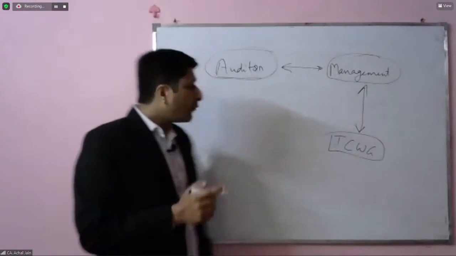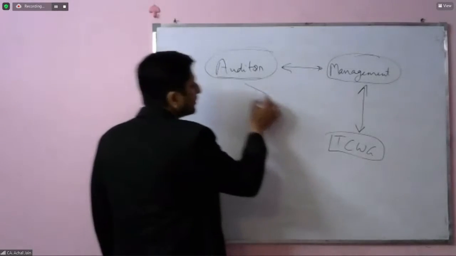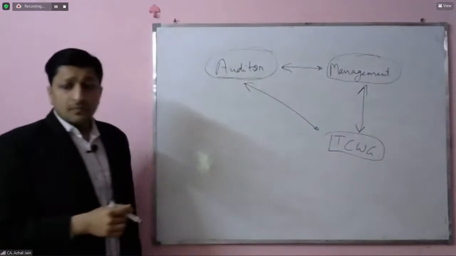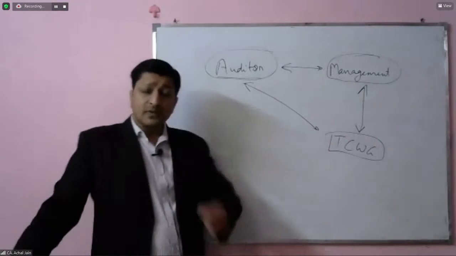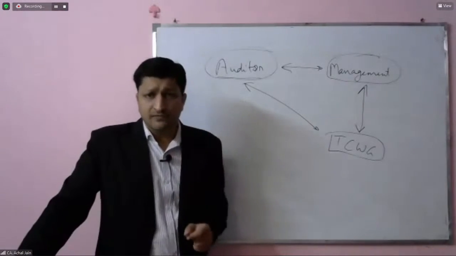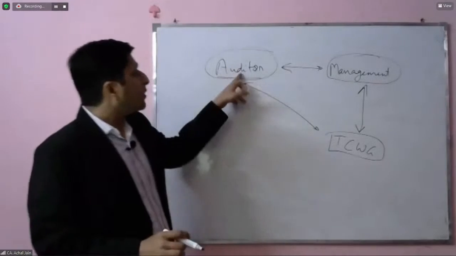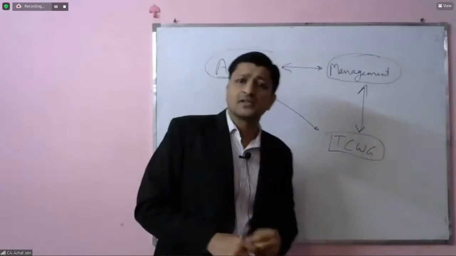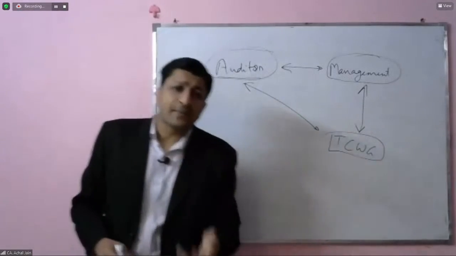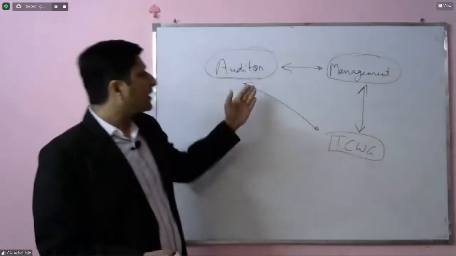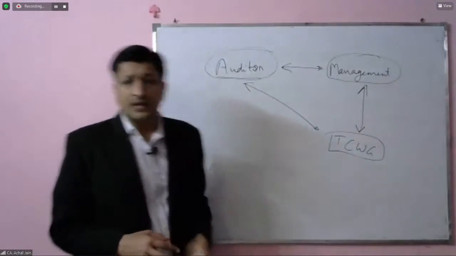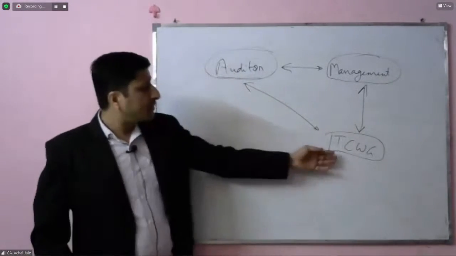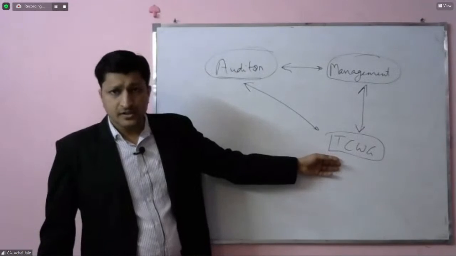For us, what is important is to have a connect with those charged with governance. One way to communicate with them is that the auditor communicates to management and management then communicates to those charged with governance, which would be happening in a way. Whenever the auditor communicates something to management, if it is considered appropriate, it would also be discussed with those charged with governance.